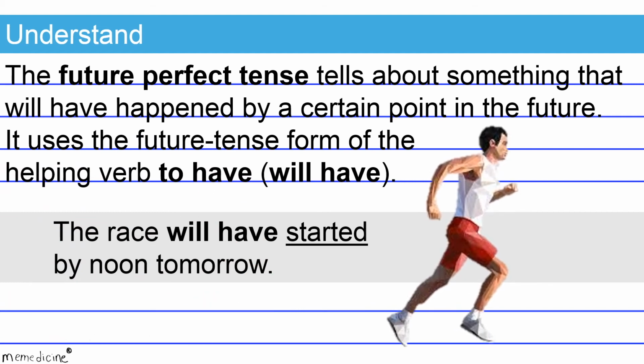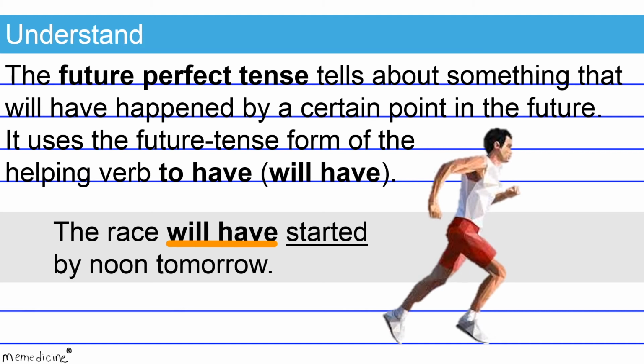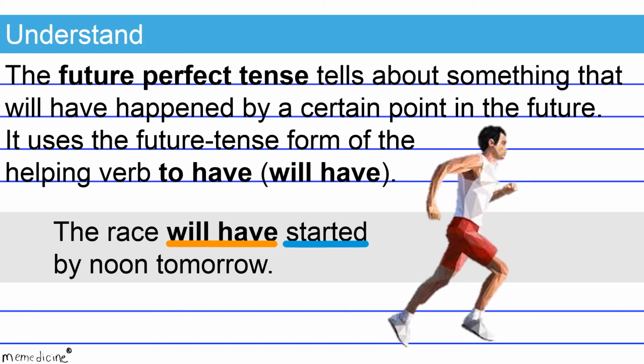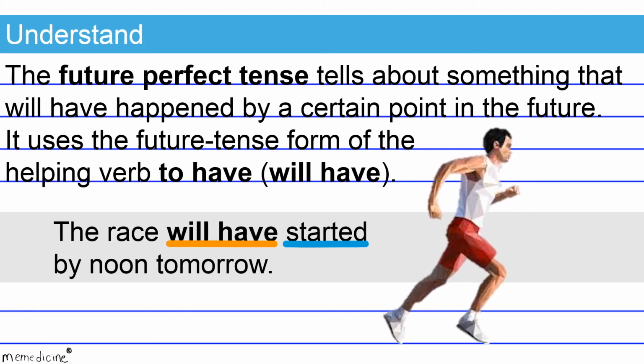Here we've used the future tense form of the verb to have, and we've paired it with the past participle of the main verb start, which is started, to create the future perfect tense. Note that the main verb start is regular, so its past participle is the same as its simple past tense verb form. This verb form is correct.